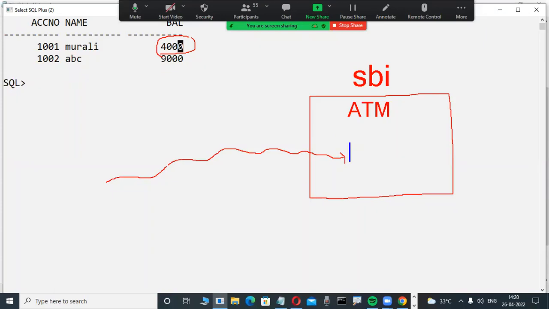Whenever I try to withdraw 8,000 rupees, is it possible or not possible? Not possible. Why? Because our balance is only 4,000 rupees. How can I fetch 8,000 rupees? Impossible, because my balance is only 4,000. But whenever I type 8,000 rupees, in this case, my balance is 4,000, what will be displayed? Very good. Many of you are saying the ATM machine will display insufficient funds. Some message it will display, yes, any message. Okay, fine.